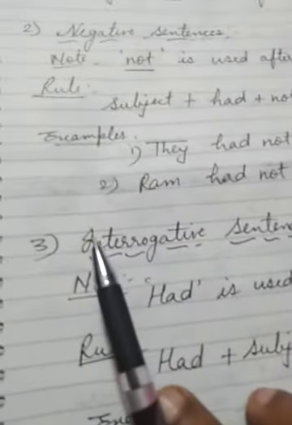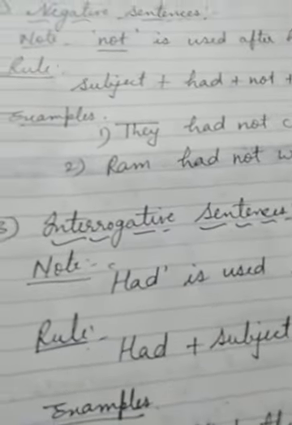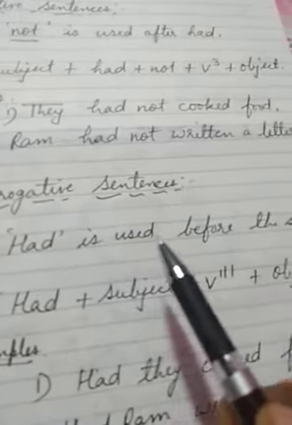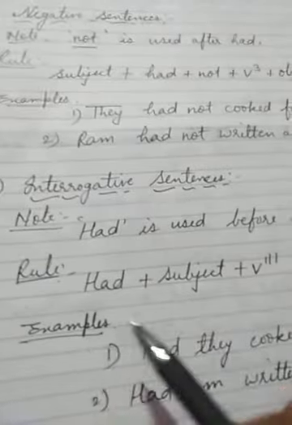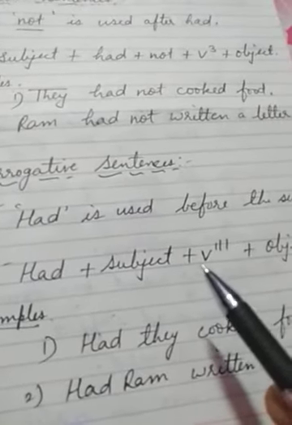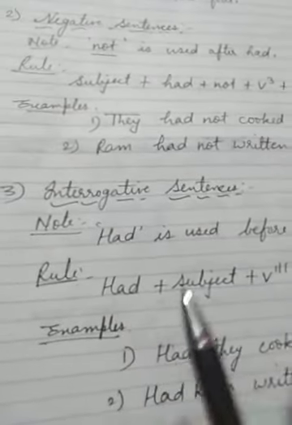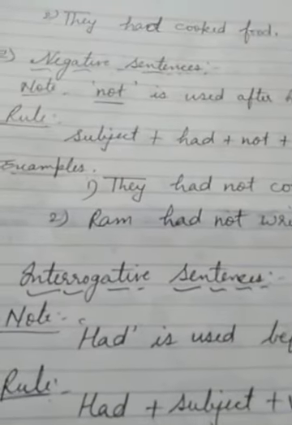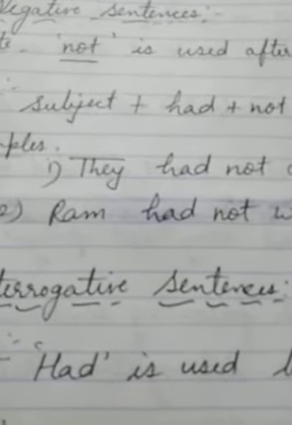Now here we will discuss interrogative sentences. Note: had is used before the subject. Rule: had plus subject plus verb third form plus object plus question mark. So again here we will write the helping verb first in interrogative sentences, and here the helping verb is only had. And if you want to make a WH type question, you will write the WH word before had.